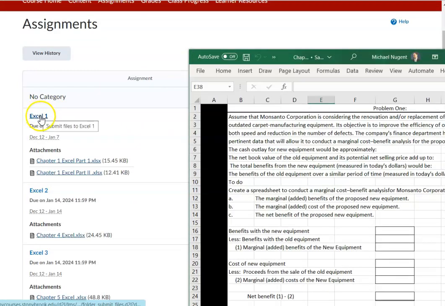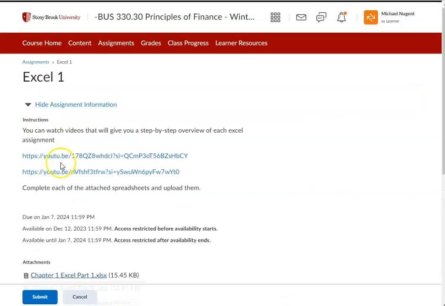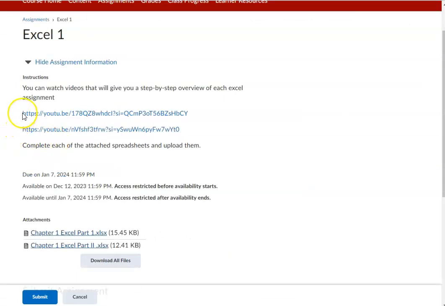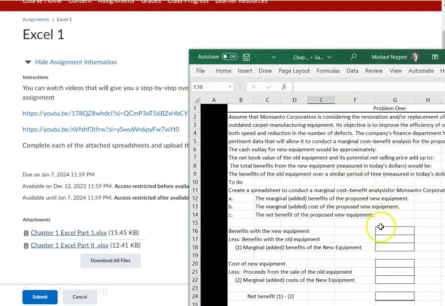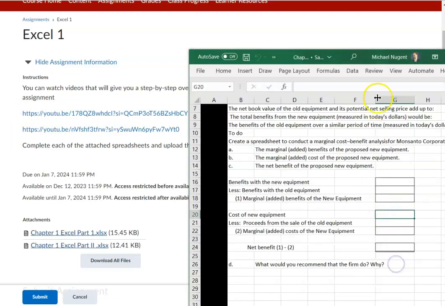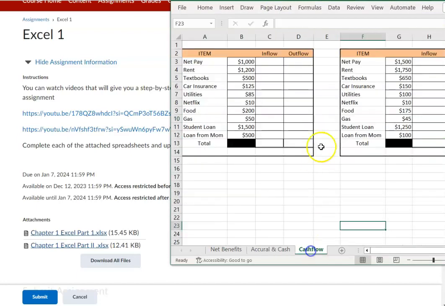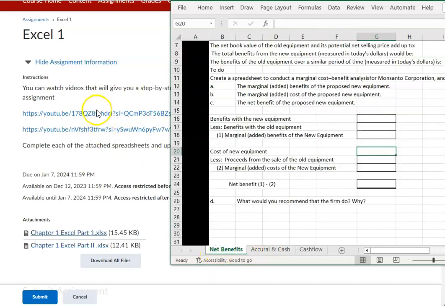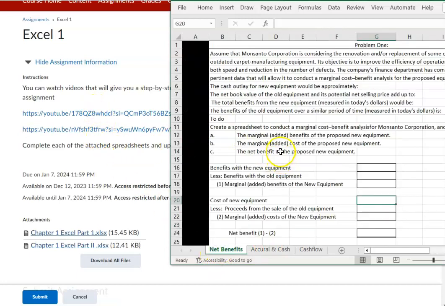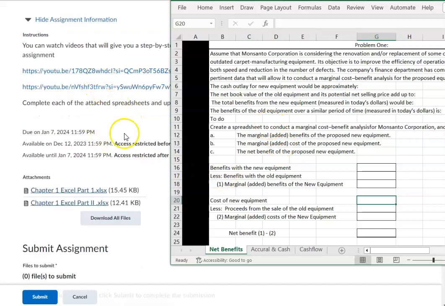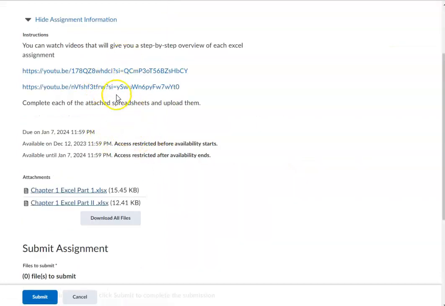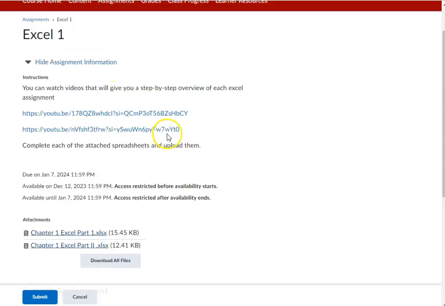Now, if you click on the link here, you're going to get access to the videos that will show you step by step, box by box, how to complete all the Excel questions. So if you're not sure, you can also learn this by reading the textbook and some concepts from the homework. But to make sure you're able to do this, I've created videos in our video lecture part of our playlist. But I put the links directly here so you know which videos I want you to reference. And this will go over step by step how to complete each of these files.